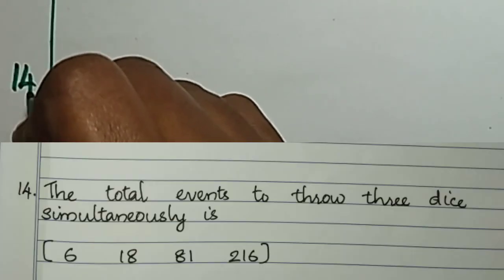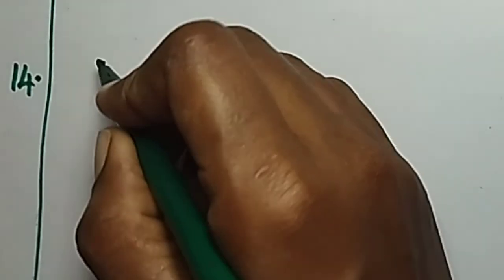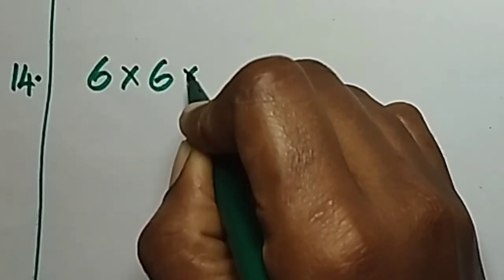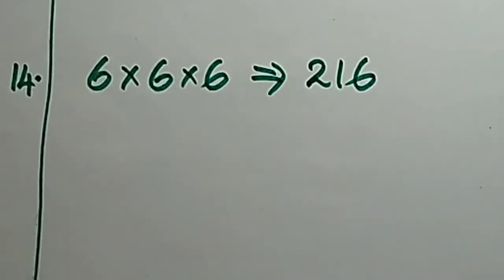Question number 14. The total events to throw 3 dice simultaneously. So when we toss 2 dice simultaneously, that is 6 raised to 2. So when 3 dice are tossed simultaneously, the answer will be 6 raised to 3. So 6 raised to 3 means 6 multiplied by 6 multiplied by 6. Then the answer will be 216. So option D is right.